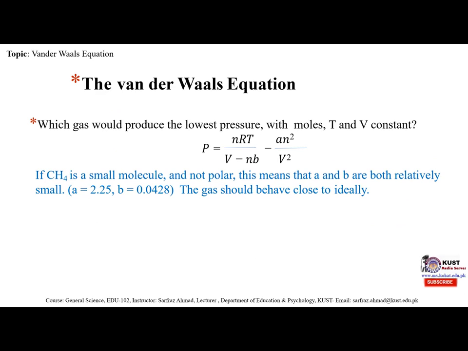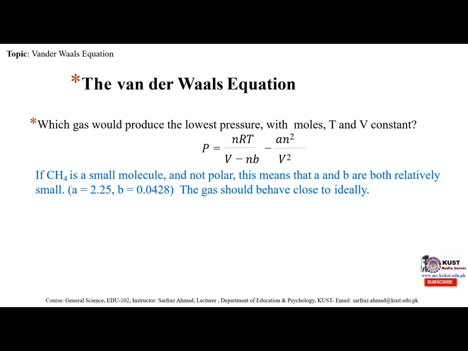Now, which gas would produce the lowest pressure with moles, T and V constant? P is equal to nRT divided by V minus nb, minus an square divided by V square.